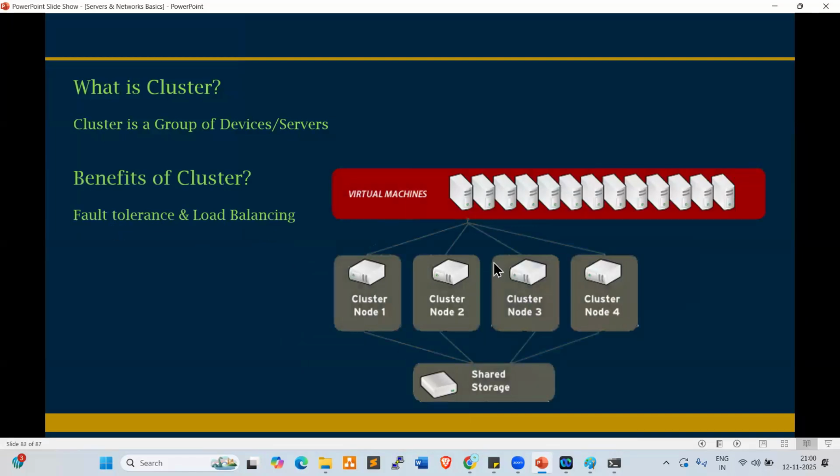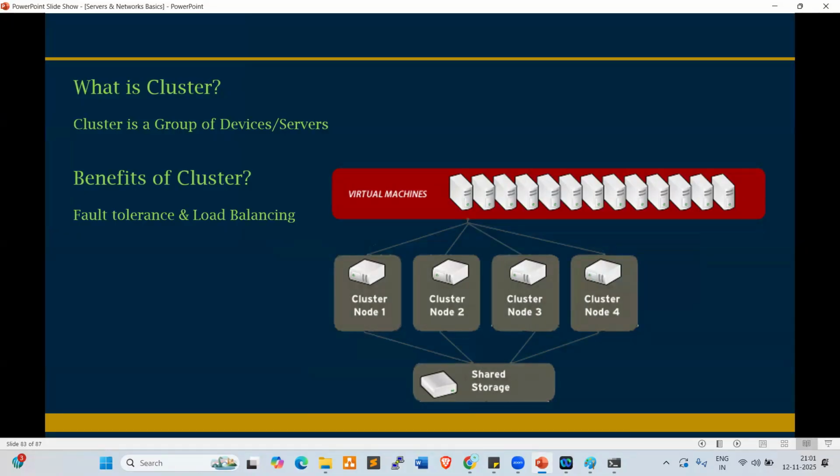The load will be balanced equally. These are the servers, right? The requests will be shared equally with the servers, and they provide the access. So in case 2 servers are down or 4 servers are down, the project will not be stopped. The application will not be down.